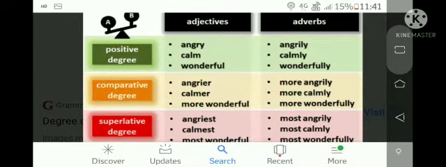Now students, come to the degrees of comparison. So you know that there are 3 degrees of comparison: positive degree, comparative degree and superlative degree. So what is positive degree? Positive degree is used when we talk about one person. Comparative degree is used for comparison between 2 things or sets of things, and superlative degree is used when the comparison is between more than 2 things or sets of things or persons of the same class.